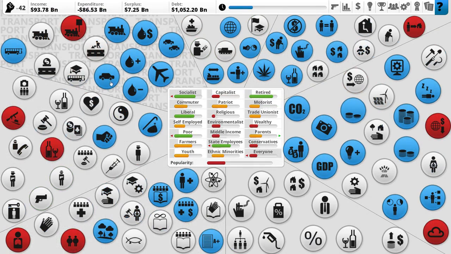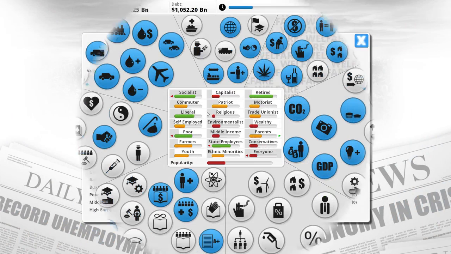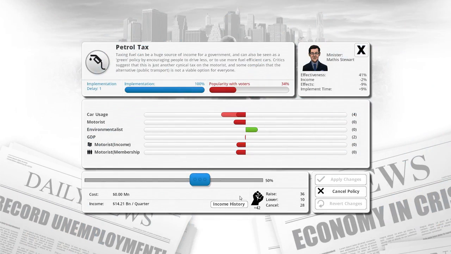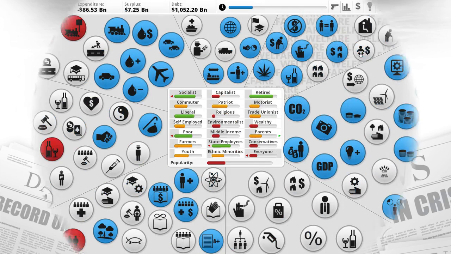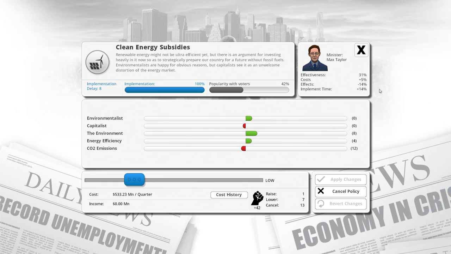Yeah, we need to reduce car usage. Okay. Petrol tax is being implemented, I guess. Yeah, it should be implemented over time. Okay. Next turn or whatever. That's fine. Clean energy subsidies.